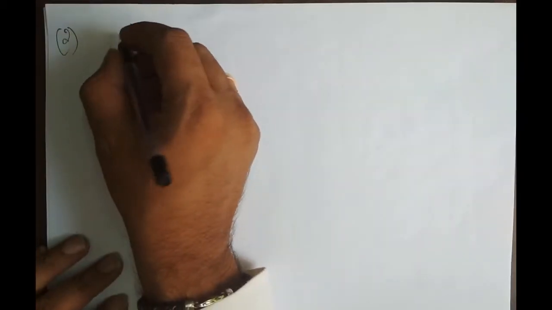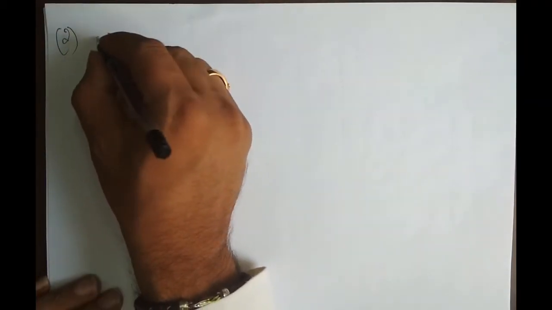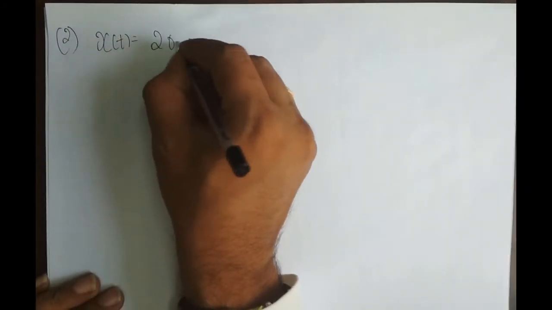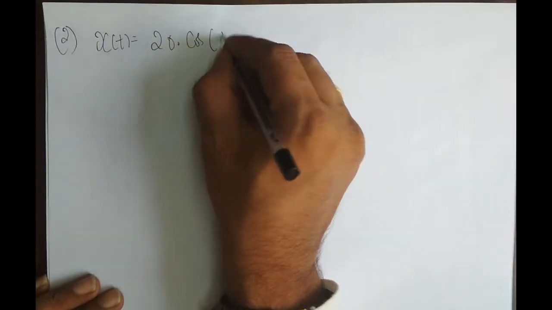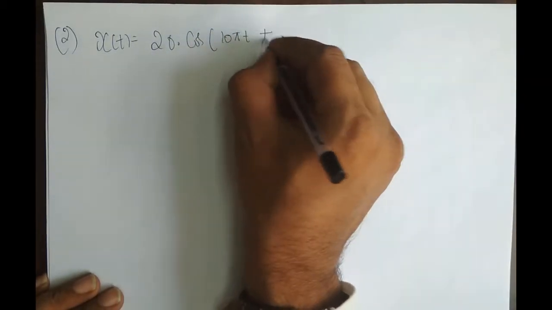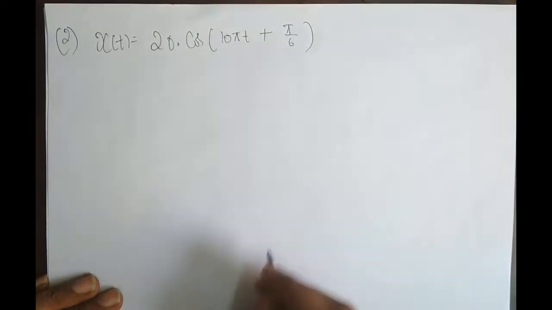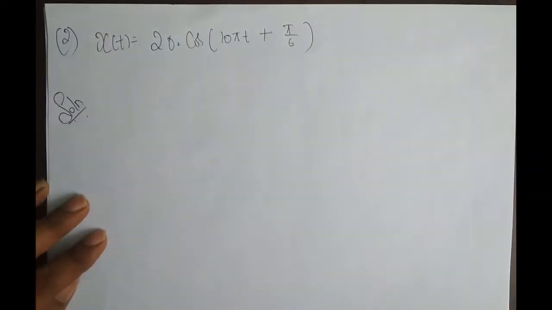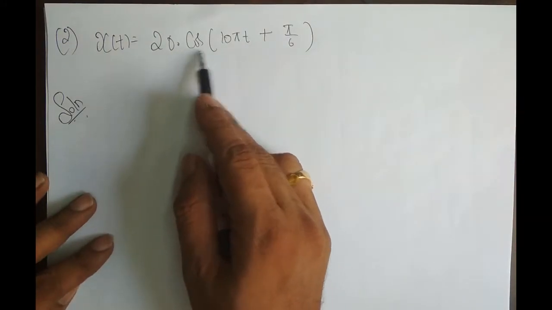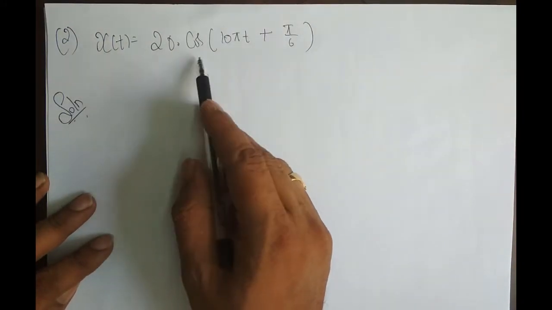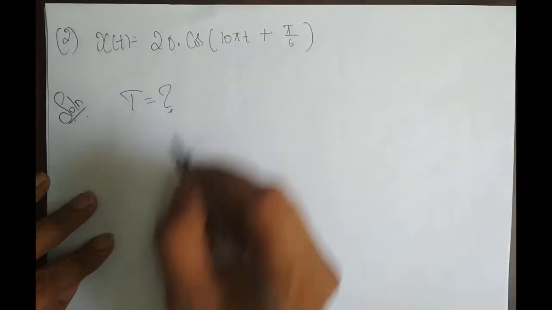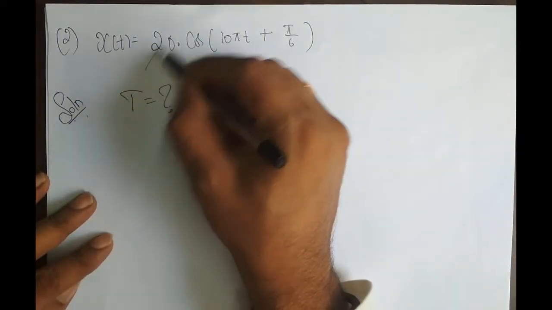We shall take up one more, problem number 2. x of t is equal to 20 into cos of 10 pi t plus pi by 6. Our aim here is to find whether the signal is periodic. Yes, obviously it's a cos wave, so it's a periodic signal. Since it is periodic, I need to find its fundamental period, capital T. This is what I want. Now don't worry about this.